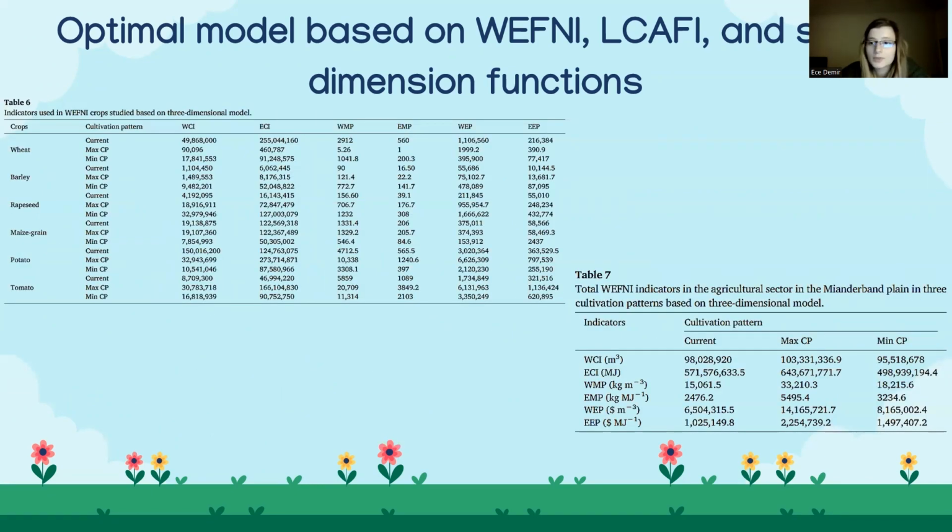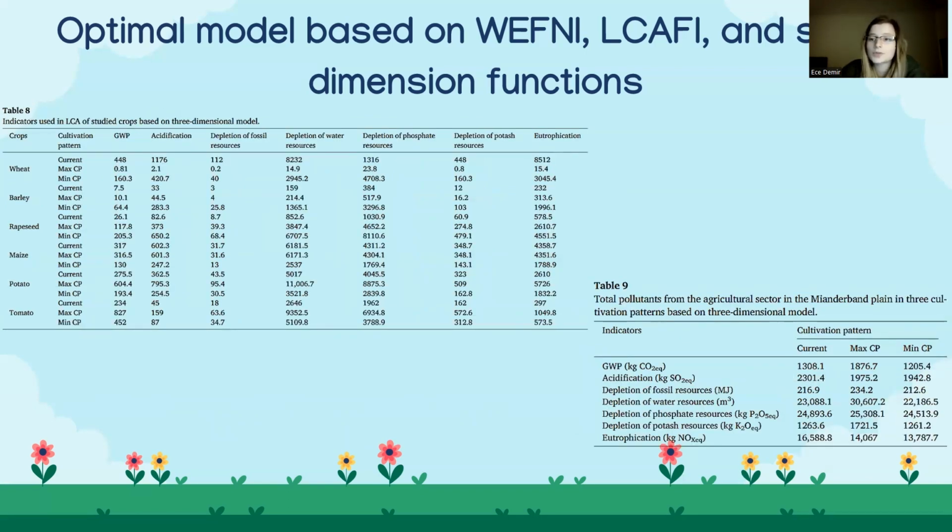Now, table 6 presents the WEF Nexus indicator values over the entire area, currently, in minimum CP and maximum CP. Table 7 shows the summed up indicator values over the entire area. It can be seen that selecting the maximum CP pattern increases the water consumption and energy consumption. However, when selecting the minimum CP pattern, water consumption is reduced by 2.56% and energy is saved by 12.71%.